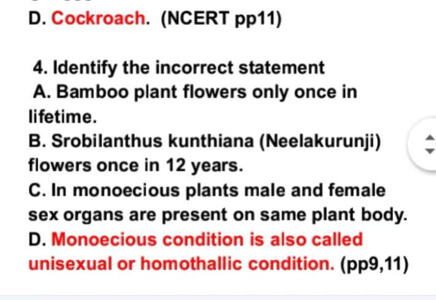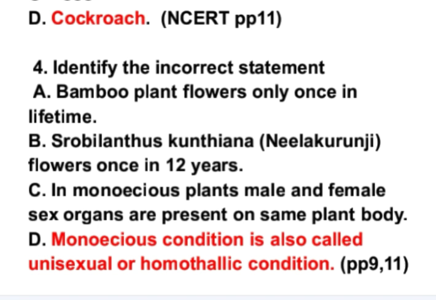Next question is identify the incorrect statement. We have been given four statements. First is bamboo plant flowers only once in lifetime. This is correct. Next is Strobilanthes kunthiana, which is also called Neela Kurinji. It flowers once in 12 years. Absolutely right. Next is in monoecious plants, male and female sex organs are present on same plant body. This is also correct. And the statement D is monoecious condition is also called unisexual or homothallic condition.